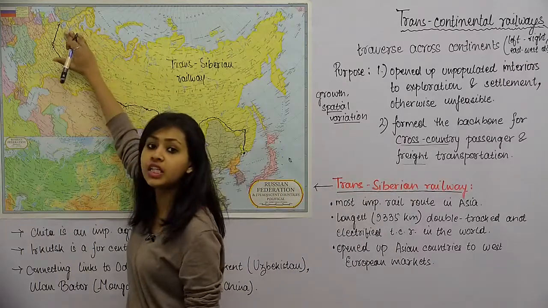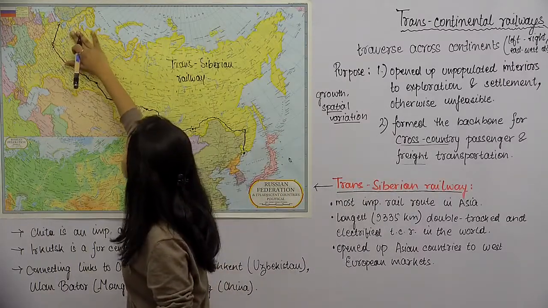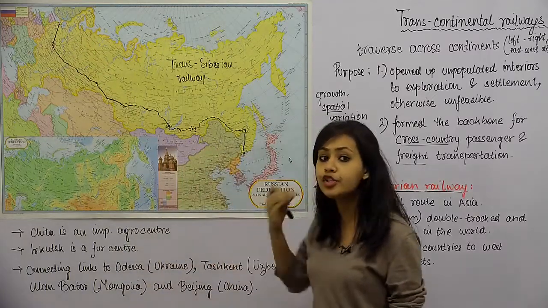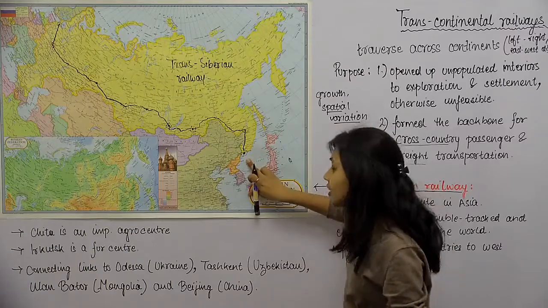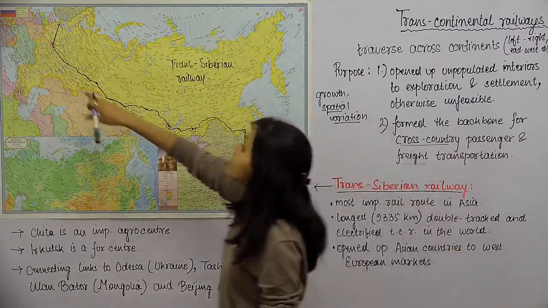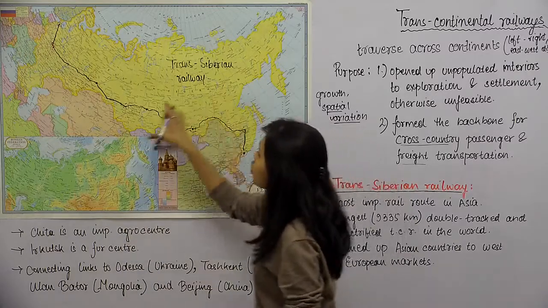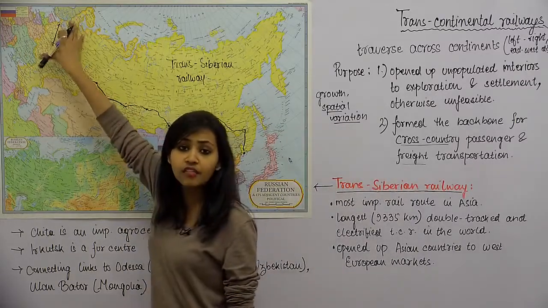and it goes all the way to the end of the country, to the end of the Russian Federation, and it ends at this particular station called St. Petersburg. So it's like Vladivostok in the east to St. Petersburg in the west. तो ये पूरा जो है इसको cover करता है.